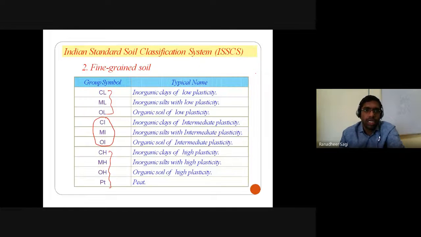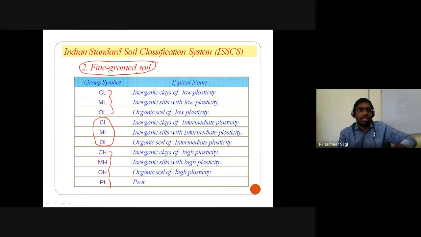depending on the percentage of different proportions of the soil. And coming to your fine grained soil, if the major proportion in that soil is fine grained particles, that means if the percentage of finer particles passing through the 75 micron sieve is greater than 50%, then the first symbol we start with is with respect to its fine grained proportion.